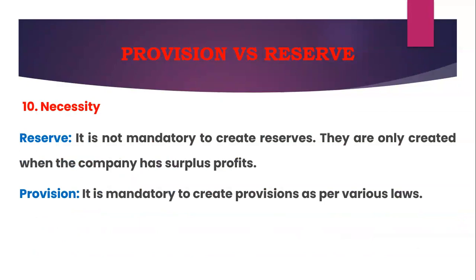Again, the convention of conservatism is there. It implies that we should provide for all possible losses and not anticipate profits. On the basis of the convention of conservatism, we are making provisions. Provision is to provide for possible losses in the future. So it is mandatory to create provisions as per the various laws.